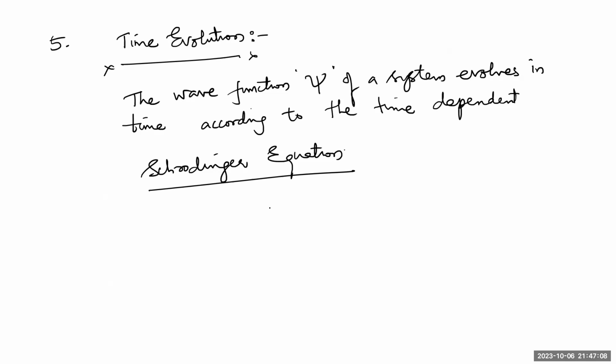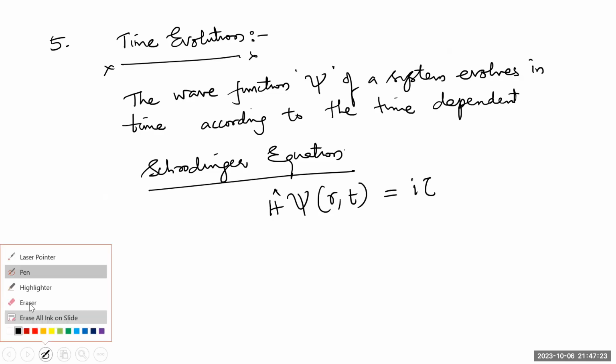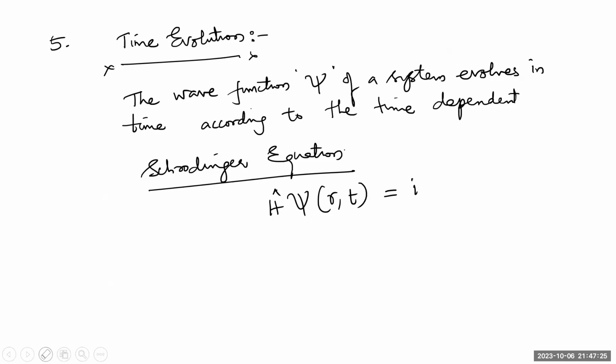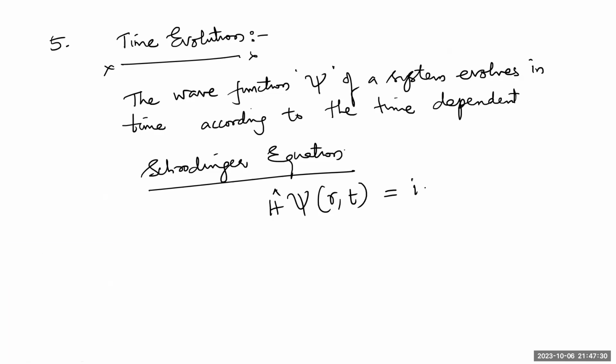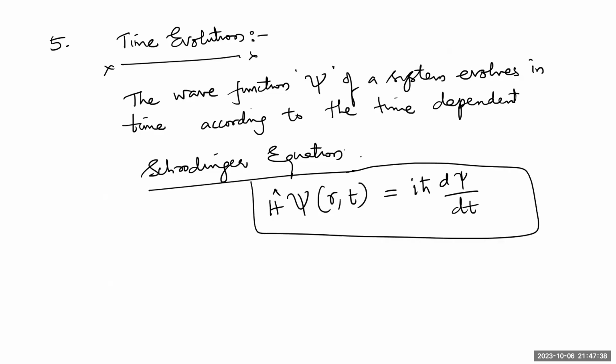I hope you might have studied about the Schrodinger equation. I'm writing the Schrodinger equation over here. This is about the fifth one.